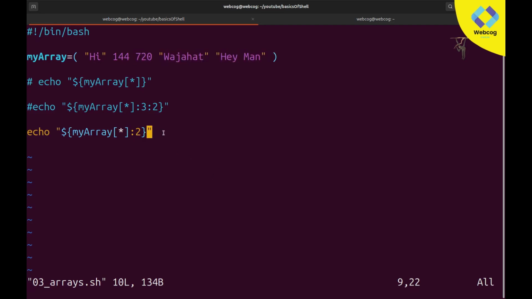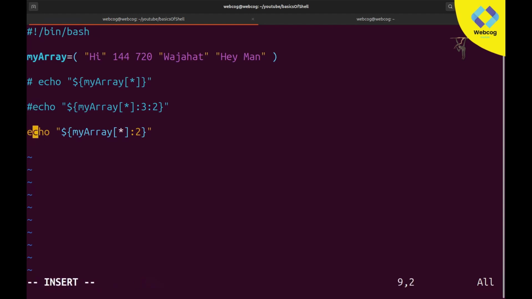So I hope you guys are clear on how arrays work. Now the next step is how to update an array. Like you can also update these arrays. So for updating this array, I am again going to first of all comment this out.